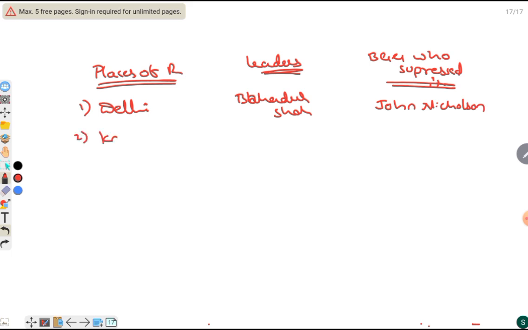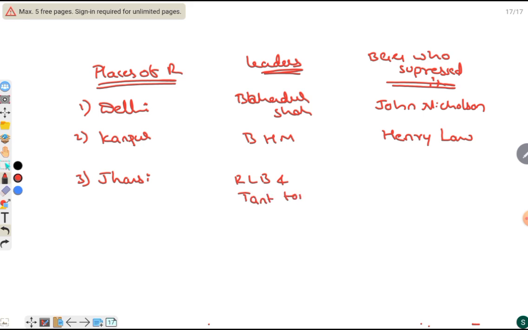Second, Kanpur, Begum Hazrat Mahal. The revolt was suppressed by Henry Lawrence. Then Jhansi, Rani Lakshmi Bai and Tantia Tope. The revolt was suppressed by General Hugh Rose.